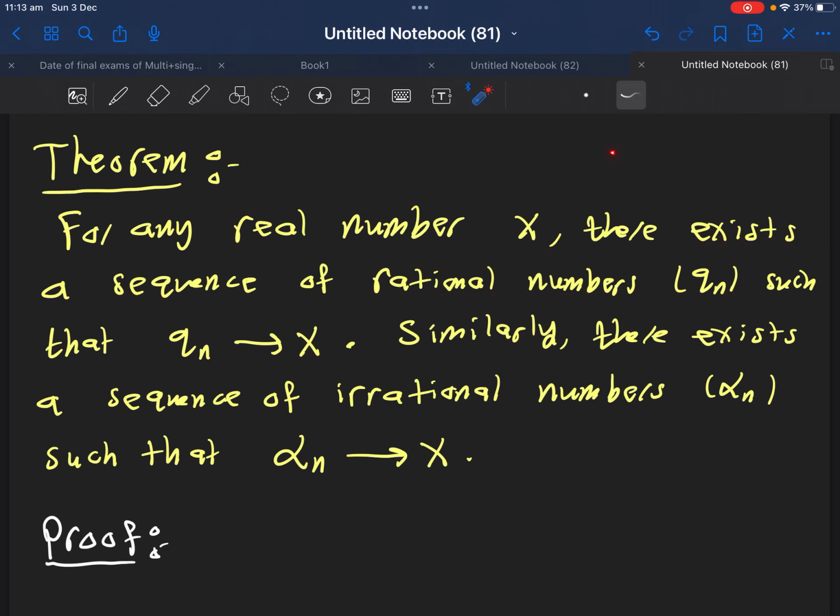And this sequence will converge exactly to x. Similarly, we can take any number x and find another sequence, but this time it will contain only irrational numbers, and the limit of this sequence will be x. So here we have irrationals and those irrationals will converge to x. To prove this theorem, we will only start with proving it with rational numbers. A similar proof would be exactly the same for irrational numbers.